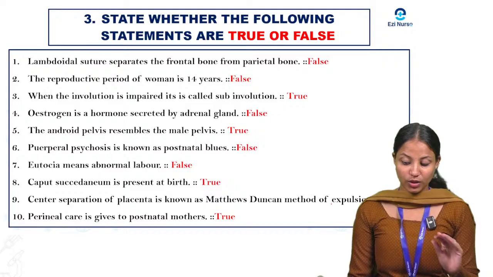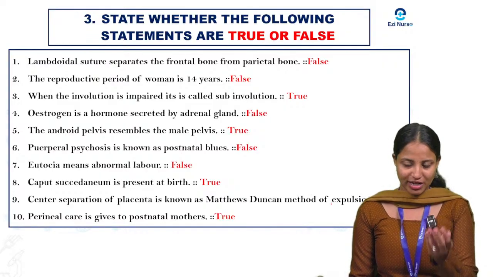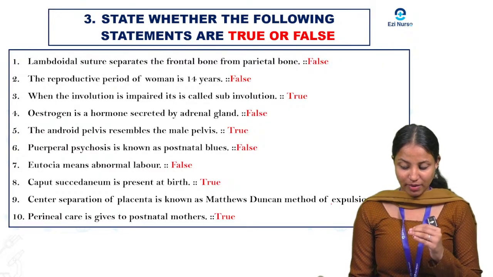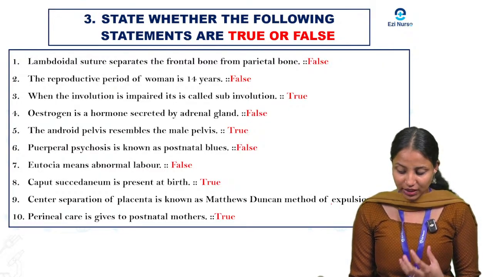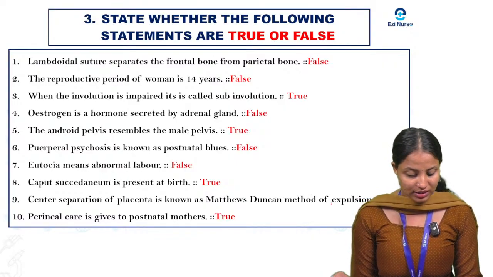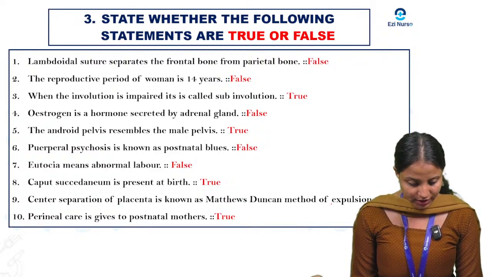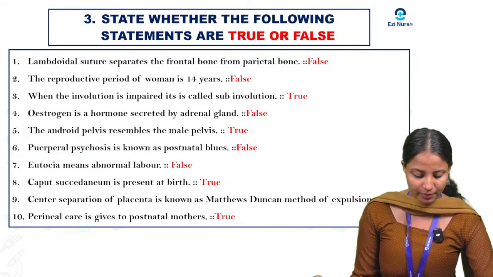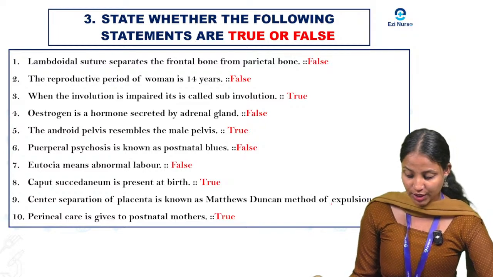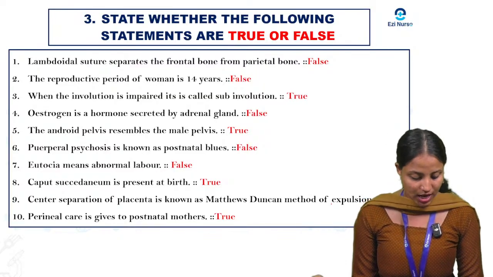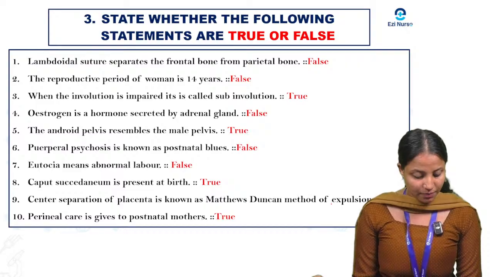That is false because puerperal psychosis is a serious mental illness that happens after delivery. The postnatal blues is a mild mood change after the childbirth, and they are not the same as puerperal psychosis. It is more severe and needs medical care. Okay. Next one, eutocia means abnormal labor. That is false. Why? Because eutocia is the process of giving birth naturally without any problems or complications. Next one, caput succedaneum is present at birth.